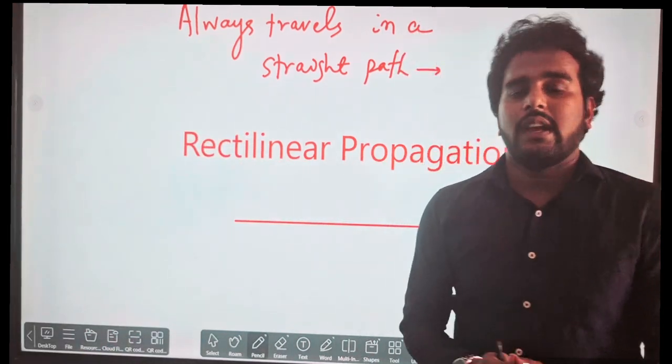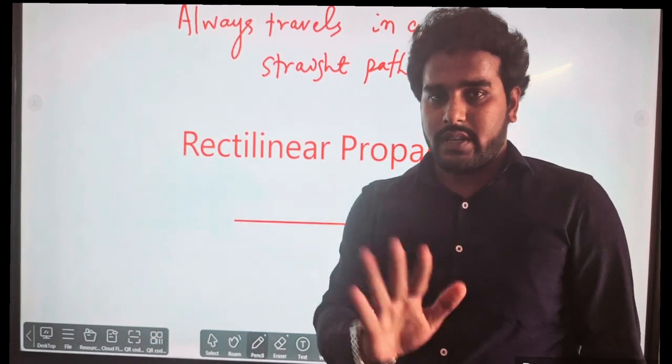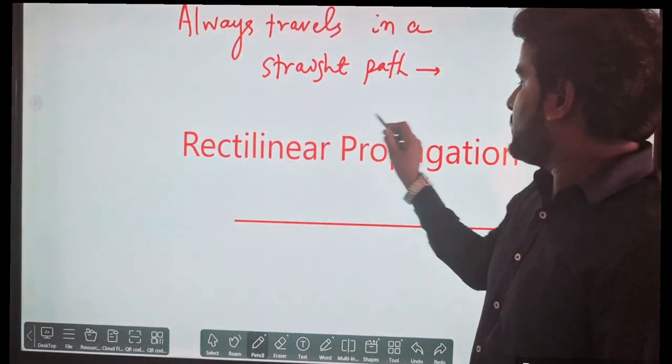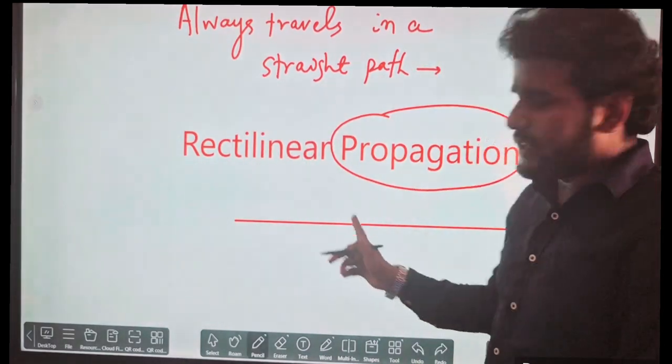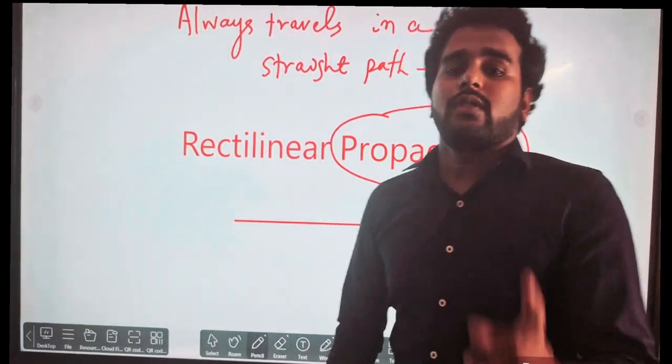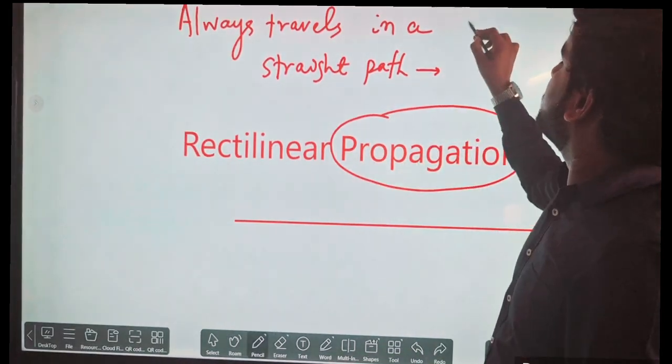The same way, the light energy that travels, the path is always straight. So it is called rectilinear propagation. Propagation means movement of the particles. It always follows a straight path, so its speed can also be calculated.